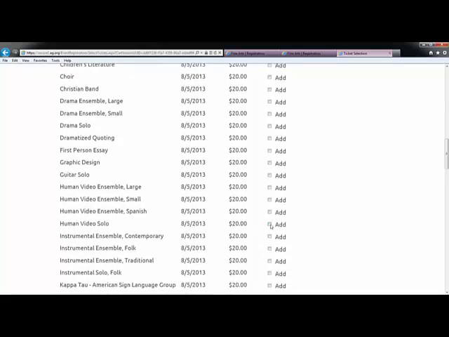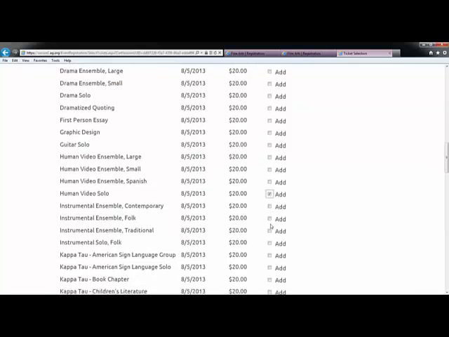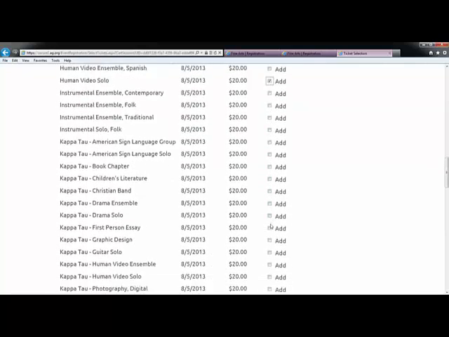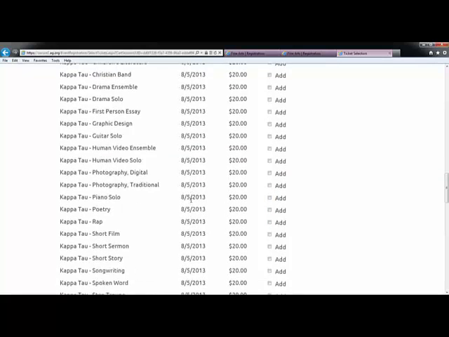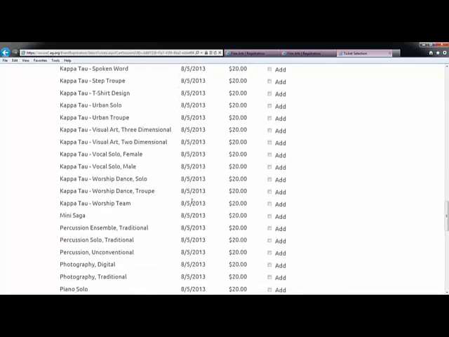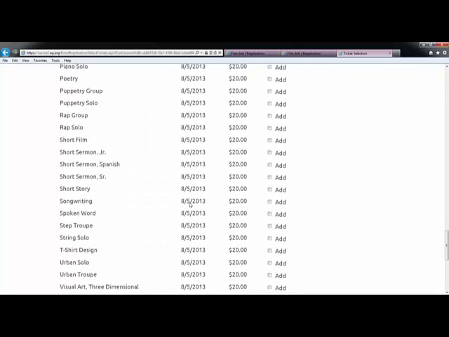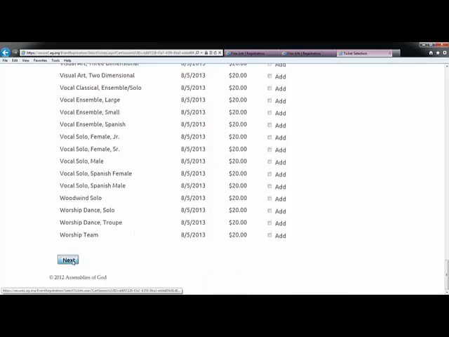Remember, only categories in which a fine arts participant received a Superior with Invitation at their district fine arts festival may be selected. The categories are in alphabetical order, so be careful not to accidentally select a Capitao category when you are actually looking for a fine arts one. Once you have selected all desired tickets, click Next to continue.